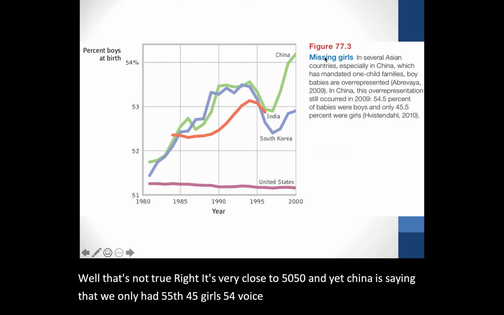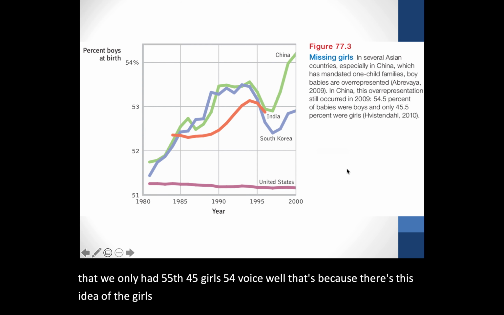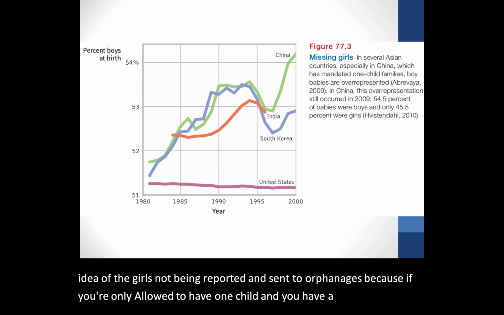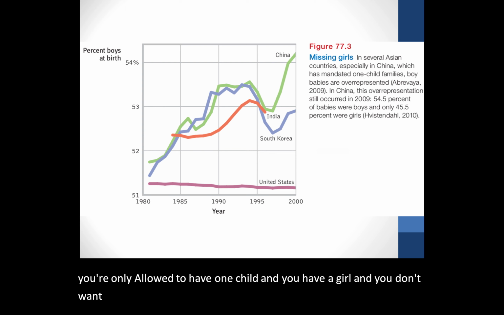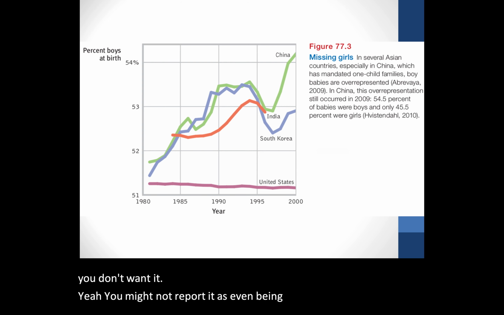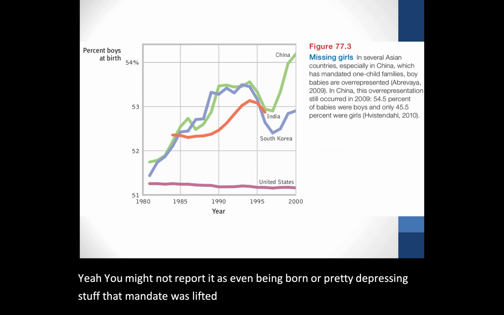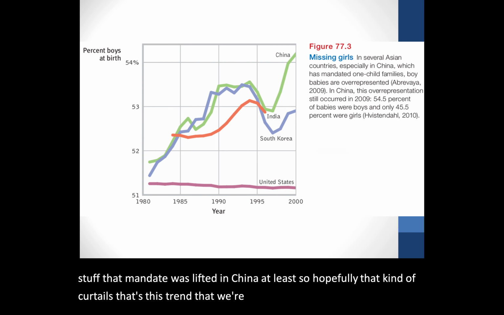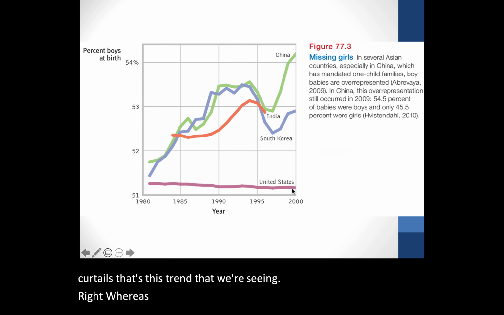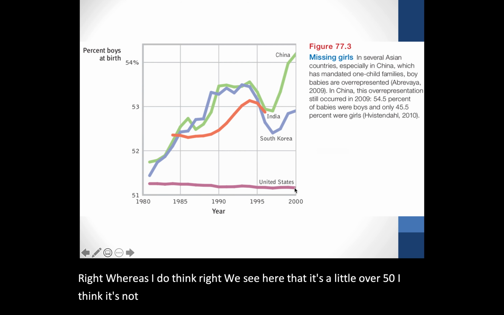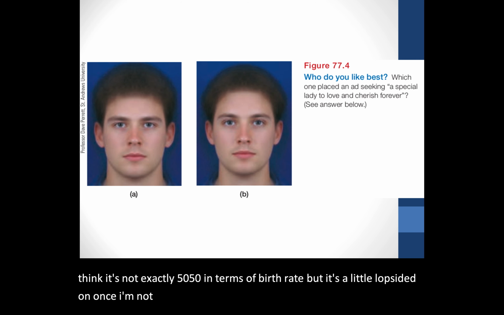Well, that's because there's this idea of the girls not being reported and sent to orphanages. Because if you're only allowed to have one child and you have a girl and you don't want it, you might not report it as even being born. So pretty depressing stuff. That mandate was lifted in China at least. So hopefully that curtails this trend that we're seeing. Whereas I do think we see here that it's a little over 50%. I think it's not exactly 50-50 in terms of birth rate, but it's a little lopsided on one side. I'm not sure if that's true all around the world.